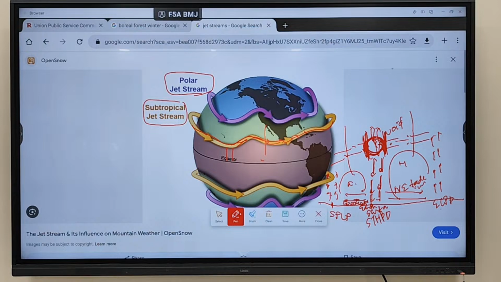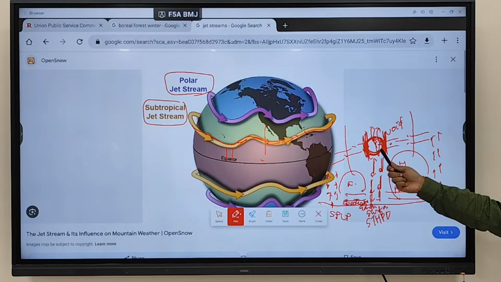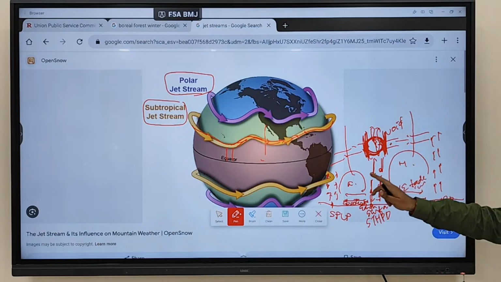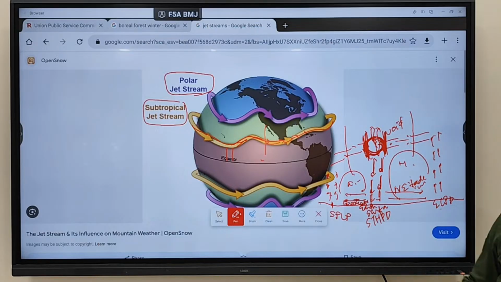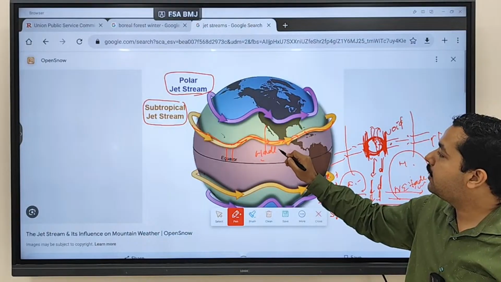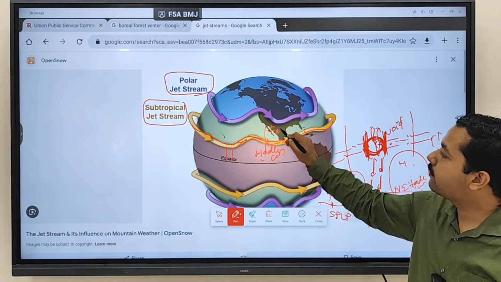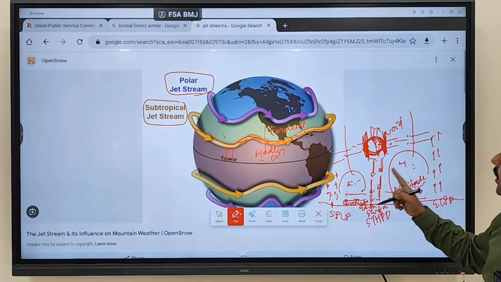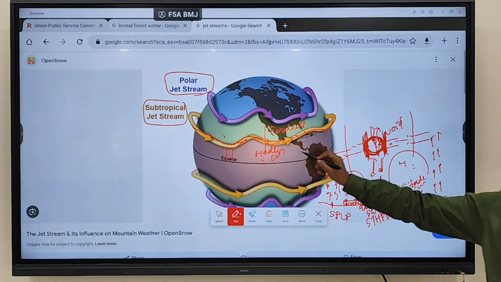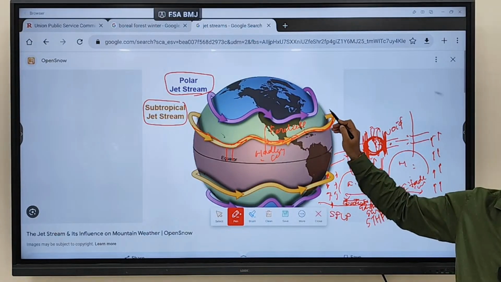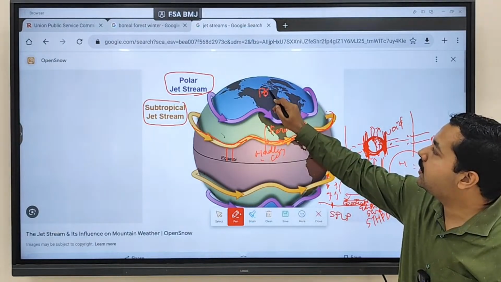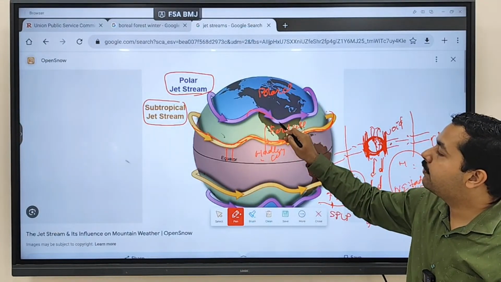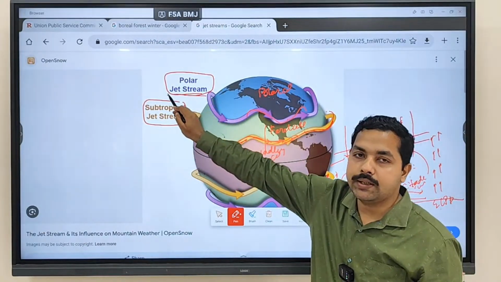So where are subtropical jet streams developed? In this void. Subtropical jet streams are developed in this particular void. It is created between which two cells? Hadley cell and Ferrel cell. Here you see the formation of the Hadley cell, and here the Ferrel cell. So between the Hadley cell and the Ferrel cell, in the upper atmosphere, subtropical jet streams are blowing. And similarly between the Ferrel cell and the polar cell, you'll see the blowing of the polar jet stream.